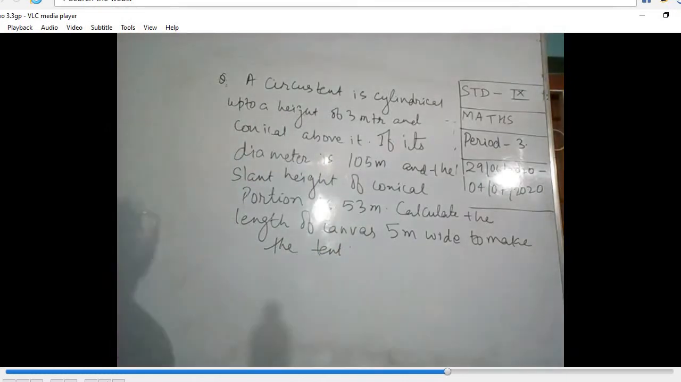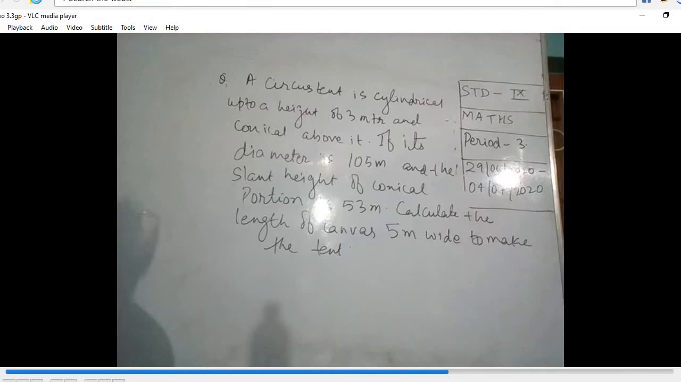Okay, in this question, see what they are saying. The circus tent is cylindrical up to a height from the ground. That cylindrical shape is that of the tent, and then conical above it. Above that, the tent has become conical in shape. They have given the diameter.